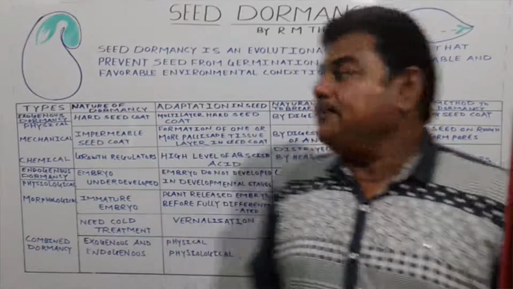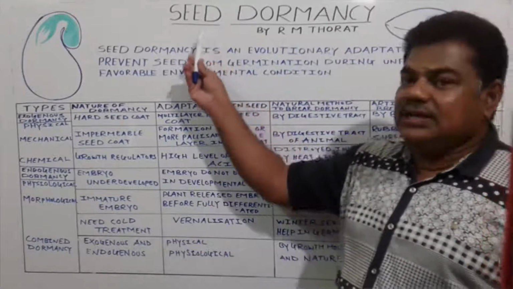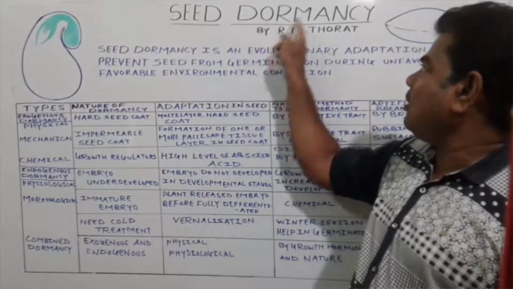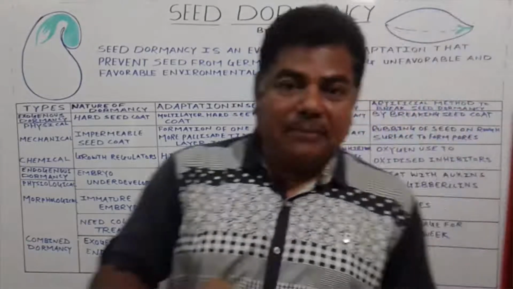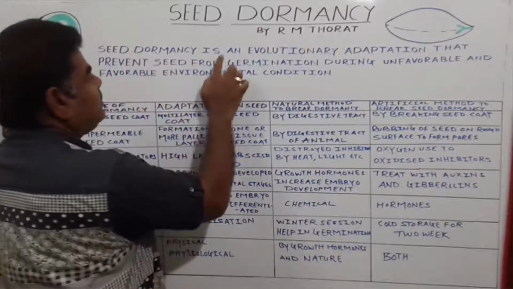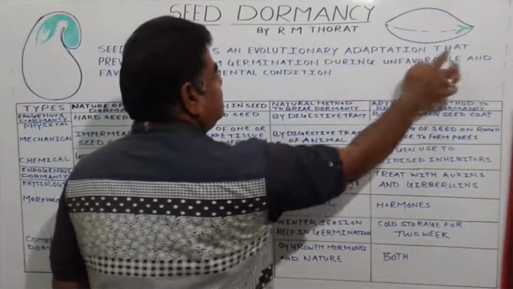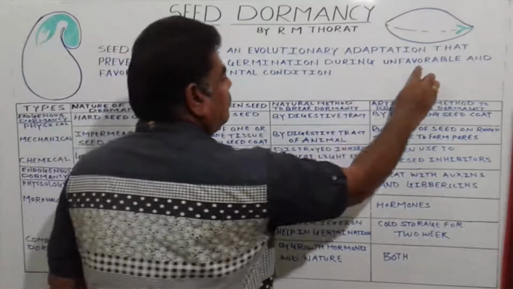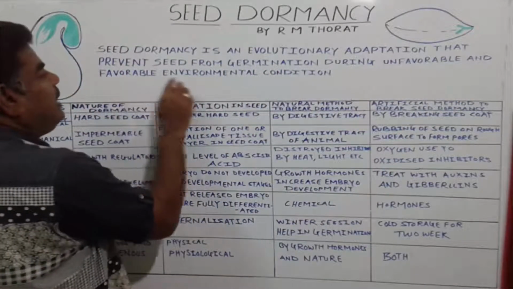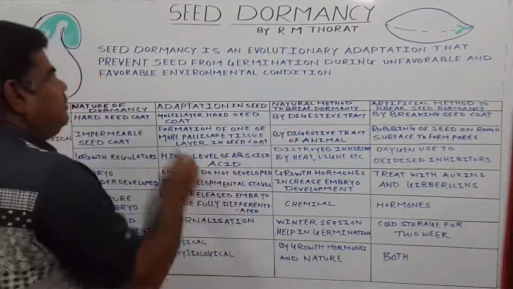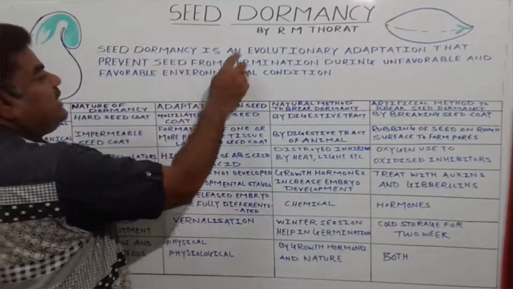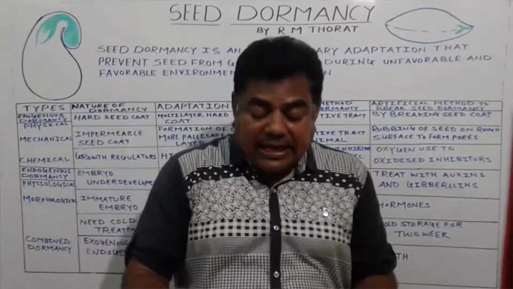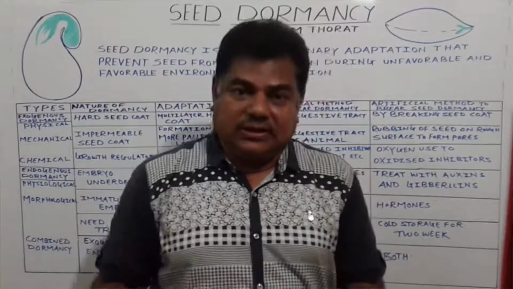Once again, welcome students. Now we will see the seed dormancy topic. Seed dormancy is an evolutionary adaptation that prevents a seed from germination during unfavorable and favorable environmental conditions.